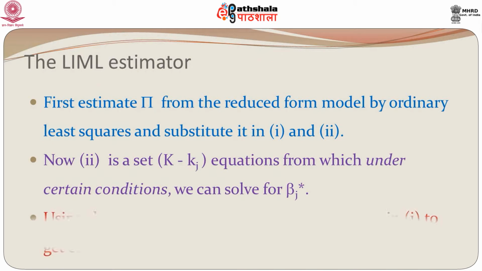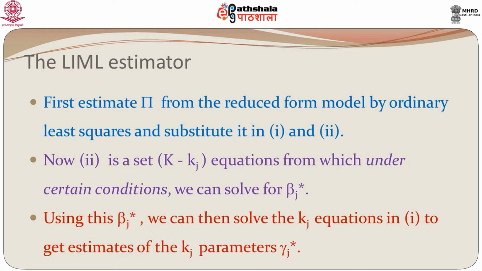Then using this beta j star in the first equation, we have the estimate of beta j star and pi 1 1 hat also, so the only unknown in the first equation becomes gamma j star. So, we can solve for gamma j star from the first equation itself. This is what the LIML does, but there are certain constraints to this.